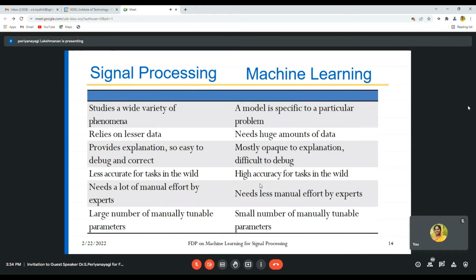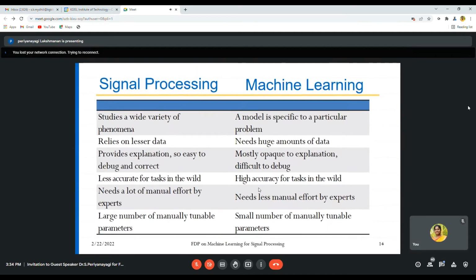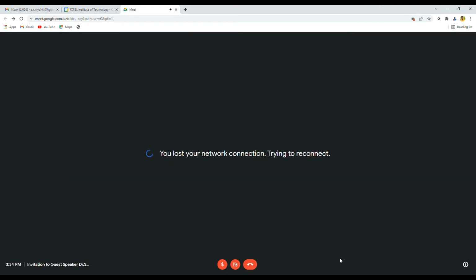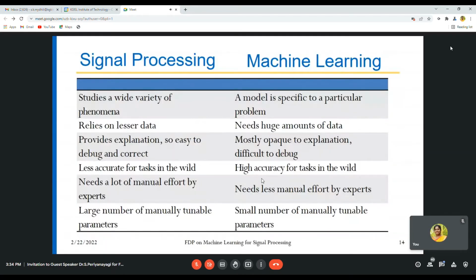That is difficult in signal processing. It processes the running speech.